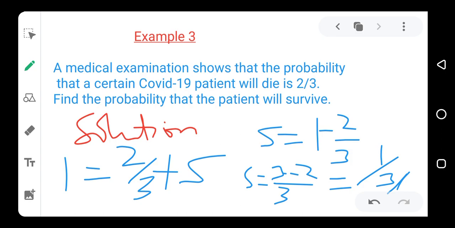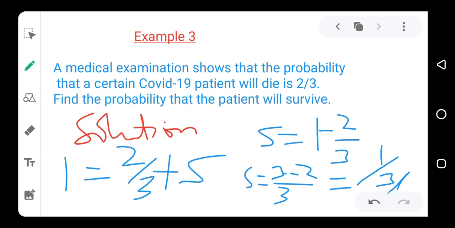So the probability that the patient will survive is 1 over 3, while the probability that the person will die is 2 over 3. To do a check, if you combine the probability that the person will die and the probability that the person will survive, that is 1 over 3 plus 2 over 3. Two of them are supposed to give us 1. So this is how to calculate this one also.